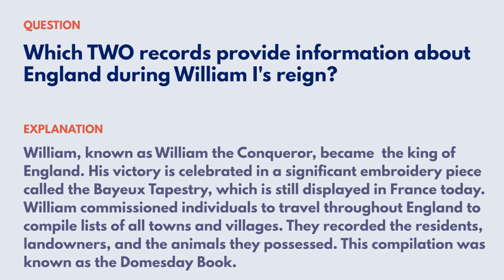Explanation: William, known as William the Conqueror, became the King of England. His victory is celebrated in a significant embroidery piece called the Bayeux Tapestry, which is still displayed in France today. William commissioned individuals to travel throughout England to compile lists of all towns and villages. They recorded the residents, landowners, and the animals they possessed. This compilation was known as the Domesday Book. Reference: Early Britain, the Norman Conquest.